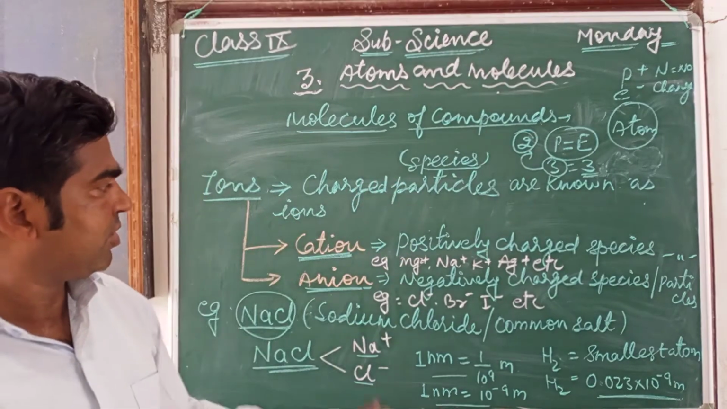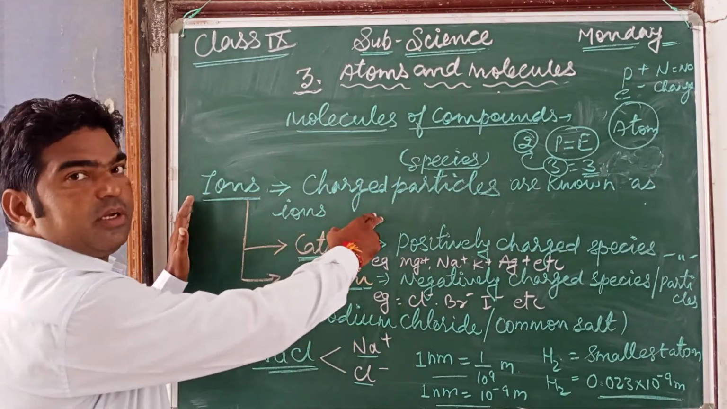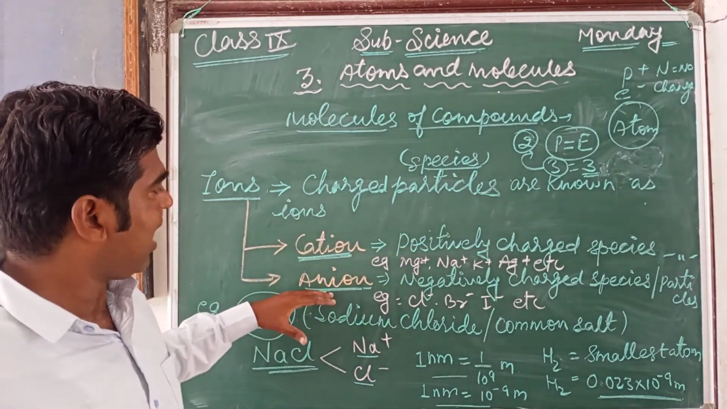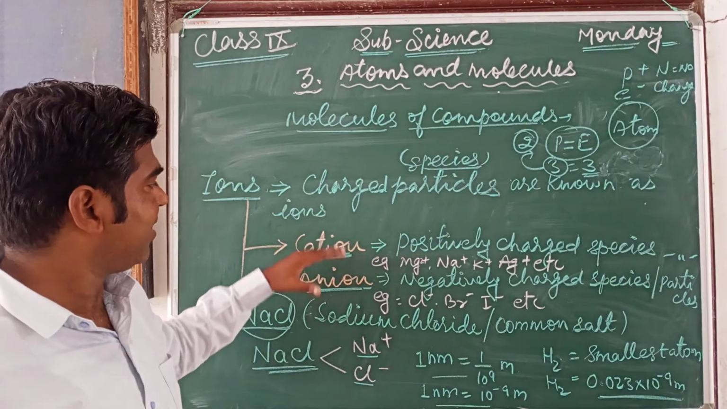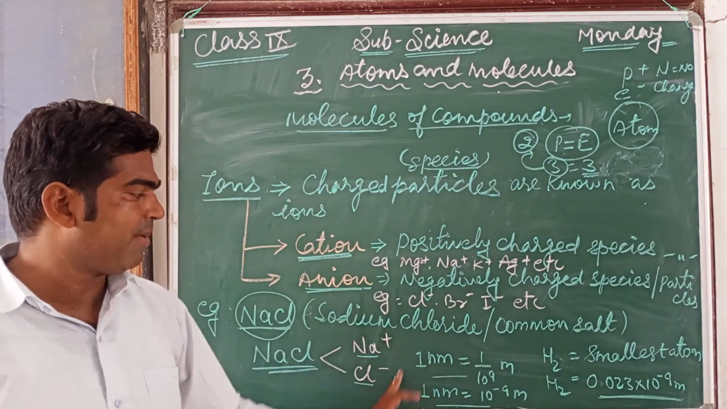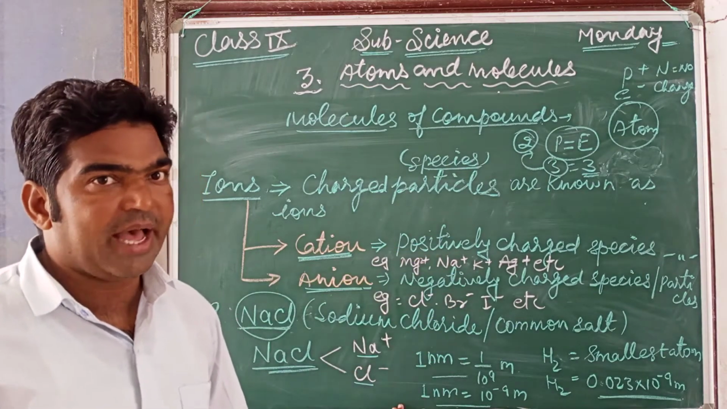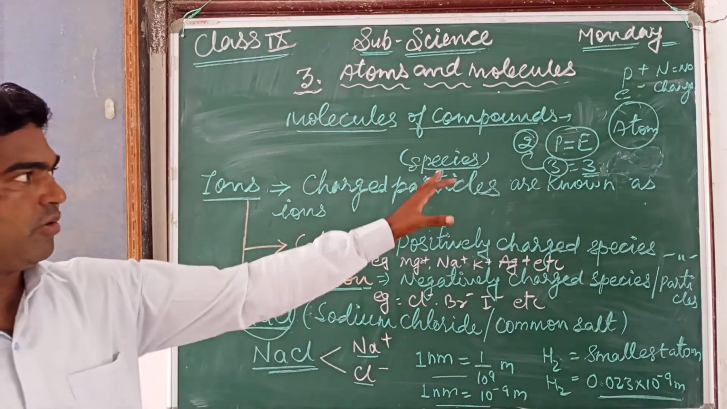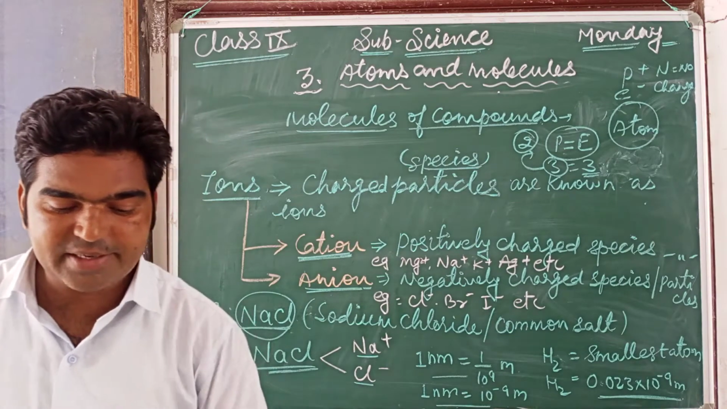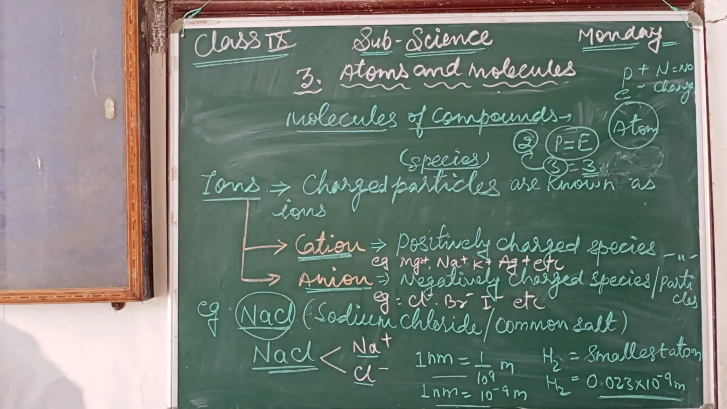So just go through all these things. If you want to note down ions, their definition and the two different types of ions, cation and anion, and their examples. And this is about the size of atoms. Next we discuss how we can write the chemical formula.